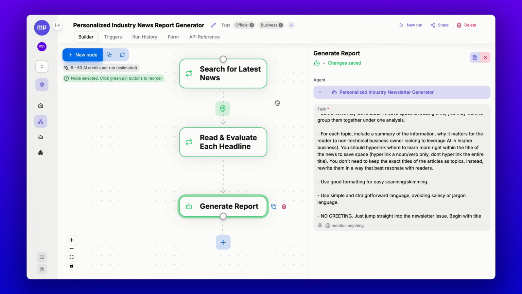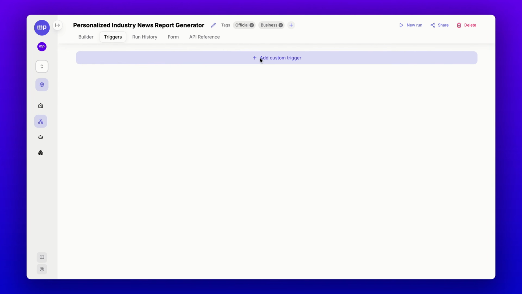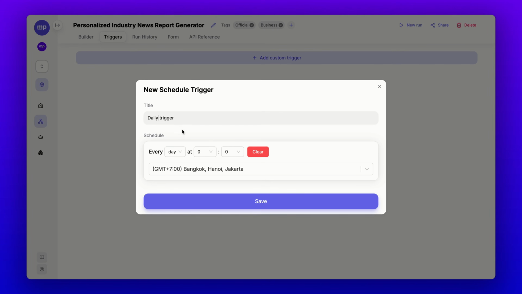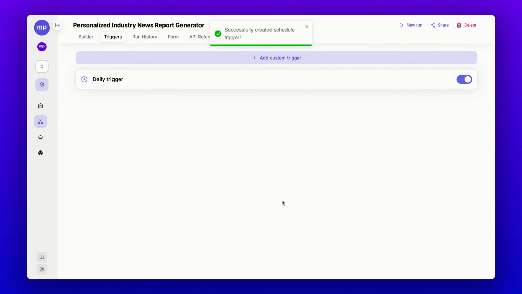After my AI workflow is set up, all I have left to do is set up a schedule trigger for this workflow so that it will automatically run every day for me. I can add a custom trigger here. Let me rename this to daily trigger, and it will run every day at 9 a.m. for me here. And then I will just save this trigger. Now, with this daily trigger set up, this AI workflow will automatically run in the background every day at 9 a.m. and I will receive an email notification when it's done so that I can take a look at the news about the AI industry today.